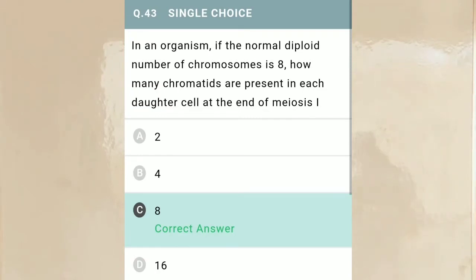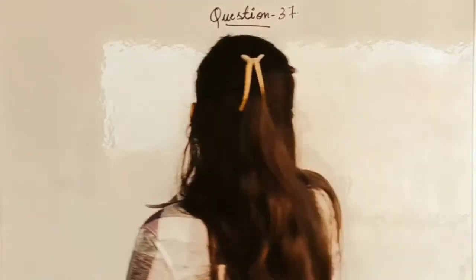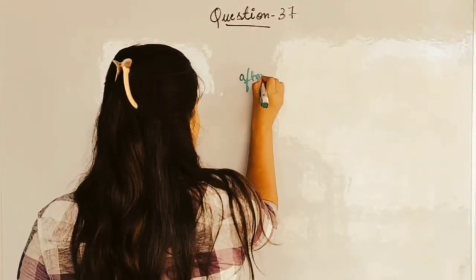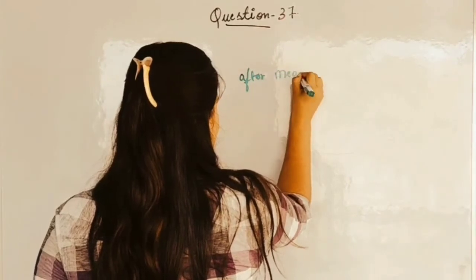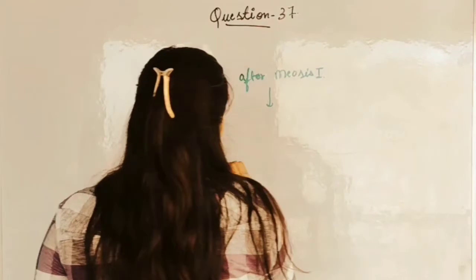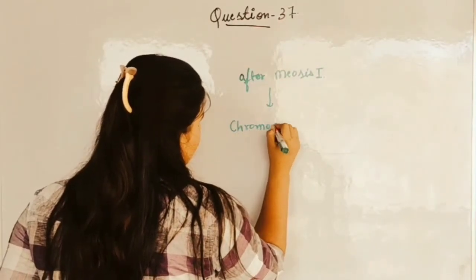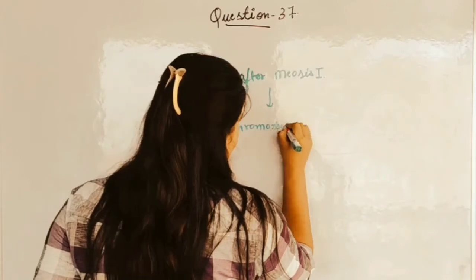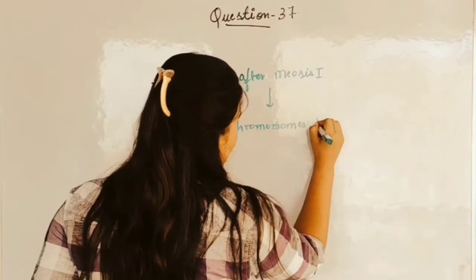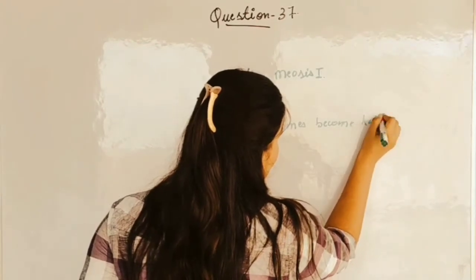Now if we look at the explanation of this question, we will find that after meiosis, the number of chromosomes becomes half.